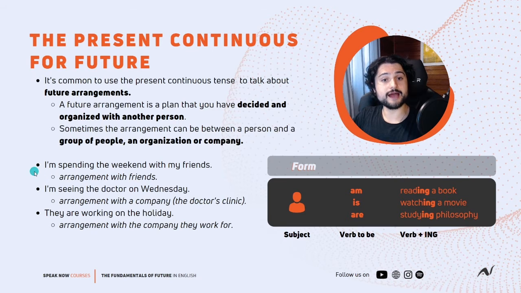The first one: I am spending the weekend with my friends. I am, verb to be there, spending the weekend with my friends. So that's an arrangement that you have with your friends, something that you scheduled with your friends. The second example: I am seeing the doctor on Wednesday. It's an arrangement with a company. In this case, the company is the doctor's clinic.